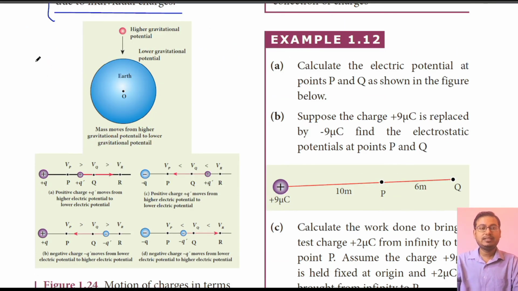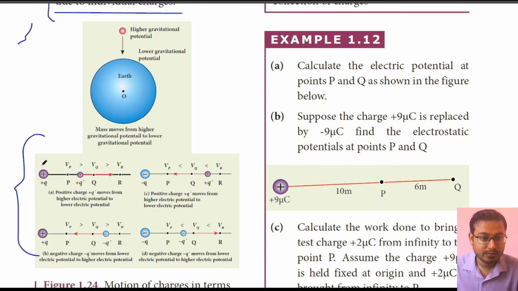Okay, so what we have seen in point 3 and point 4 is depicted in this figure. See here, this is a positive charge, and another positive charge q dash is there at this position. Three points are taken: P, Q and R. You can see here, as the distance is increasing, the magnitude of potential is decreasing. At the nearest distance from the source charge to this test charge, the potential is highest.